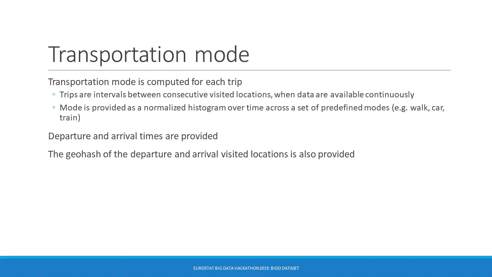Finally, transportation mode is provided for trips between visited locations when possible. It is extracted using machine learning on the accelerometer data recorded between successive visited locations. The result is provided as the histogram of time spent traveling on a set of transportation modes such as walking, car or bus. Time and location of the departure and arrival visited locations are provided too.